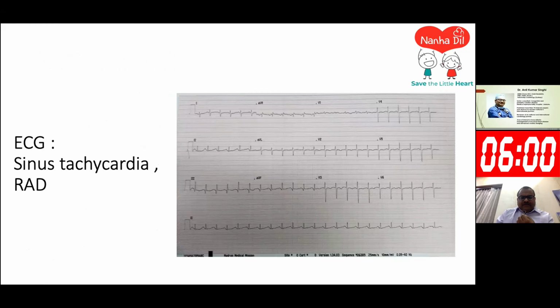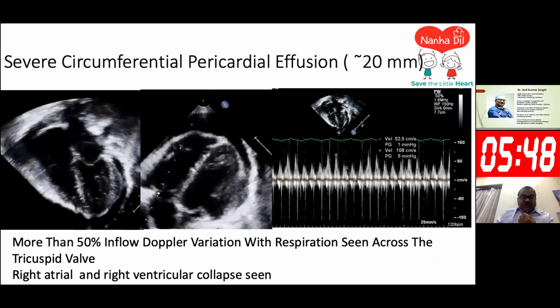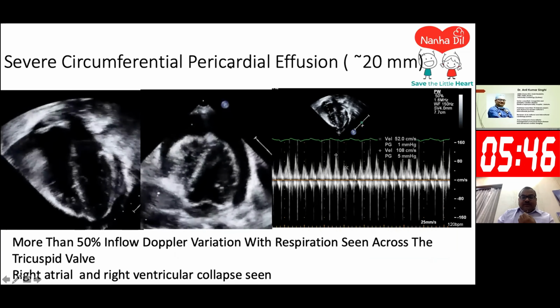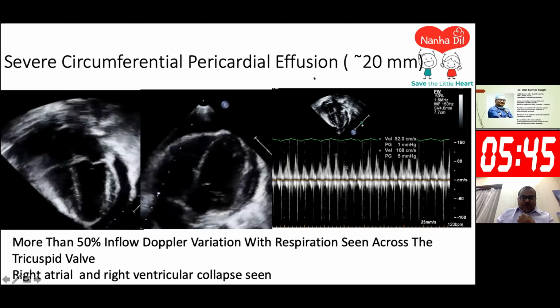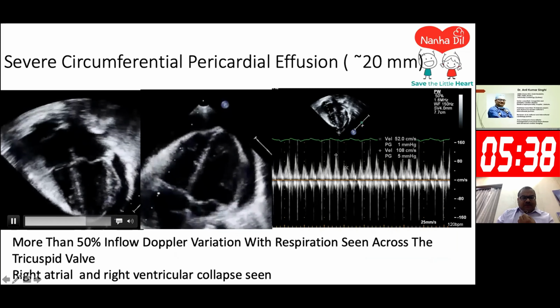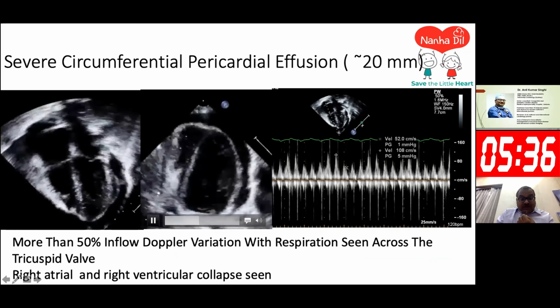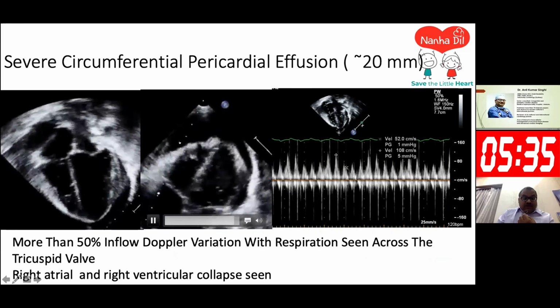And quick echocardiogram evaluation showed severe circumferential pericardial effusion, approximately 20 millimeters all across. You can appreciate the collapse of the RA free wall as well as the right ventricular free wall. There was more than 50% inflow Doppler variation seen in the respiratory pulse wave Doppler interrogation of the tricuspid valve.